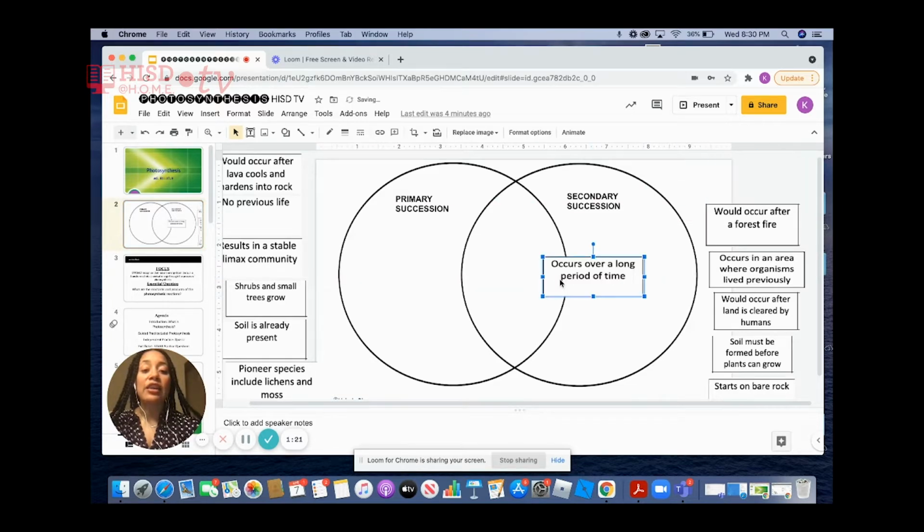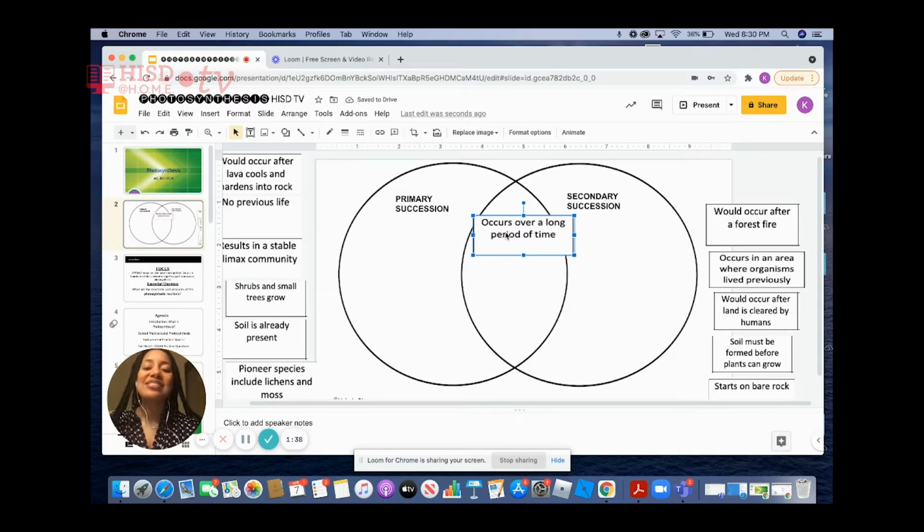Occurs over a long period of time. Should we place this characteristic under primary, secondary, or do they both share it? Yes, they both share it. Succession is change over time. It takes a long time for that change to happen.